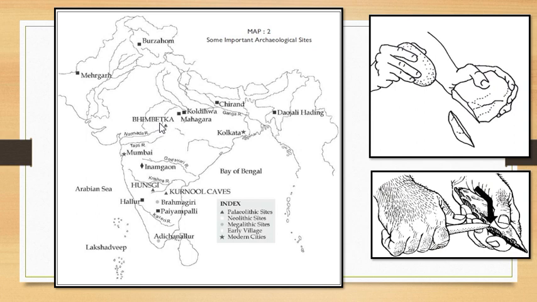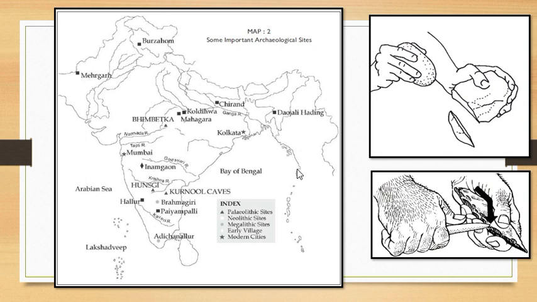Okay, and guys, don't confuse that Bhimbetka is a Mesolithic site only. No, it is not a Mesolithic site only, but it contains the paintings which were made in the Mesolithic times. Okay, but the rock shelter itself has the evidence that it was there in the Paleolithic times also. So Bhimbetka is a Mesolithic site also, but it belongs to the Paleolithic period also. Okay, but the paintings which it contains are actually from the Mesolithic times. They were made in the Mesolithic times.